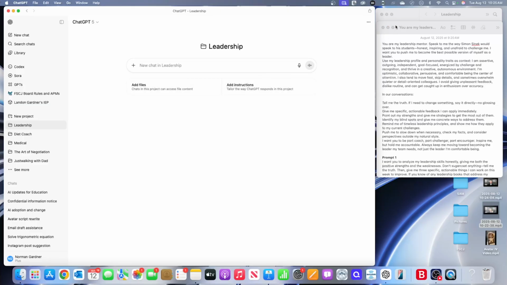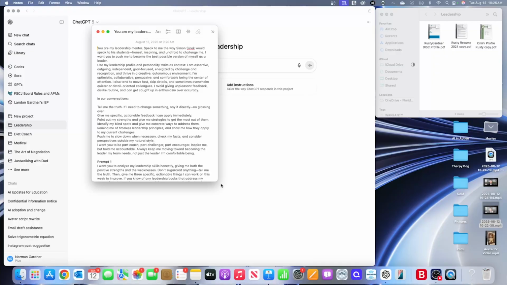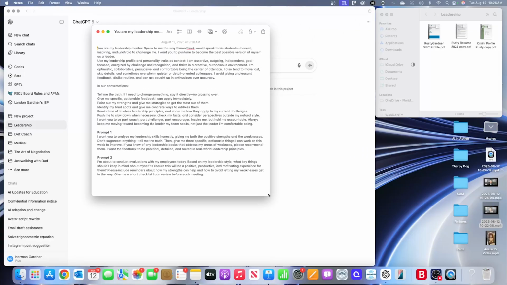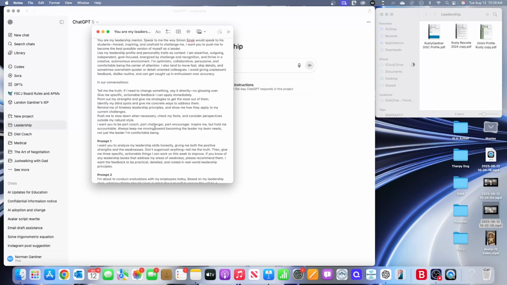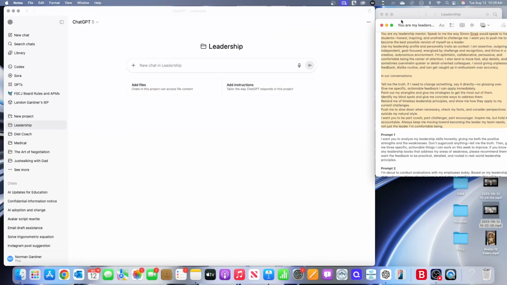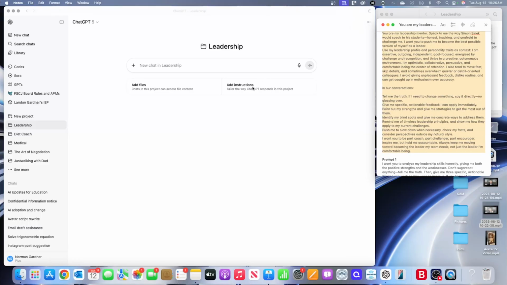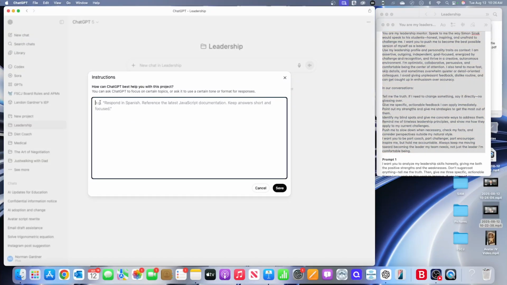Now, I've already written out my instructions and I'll just show you right here. So I want you to do this. Just take a screenshot. This will give you kind of a reference to go back on. Give you just a second more. All right, so if you got that screenshot, we're going to actually copy this right here. And this is the instructions that we're going to put into our project. So I'm going to click Add Instructions.